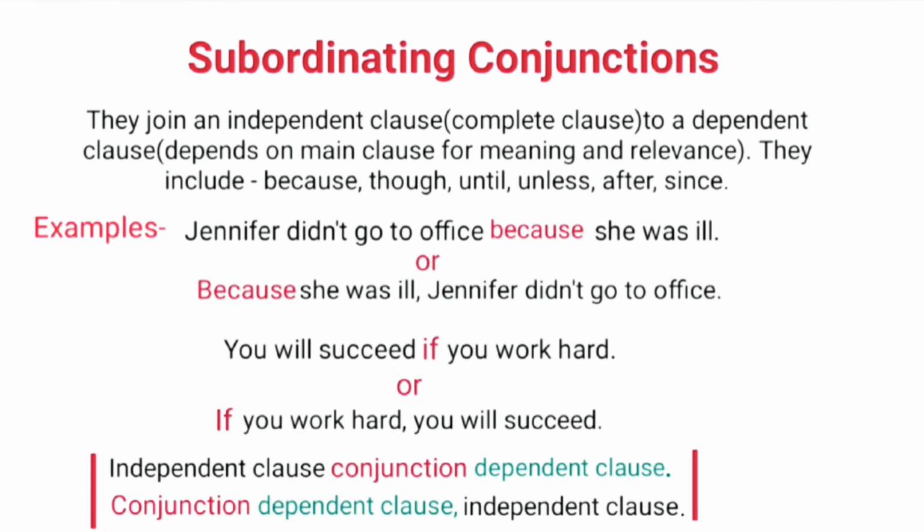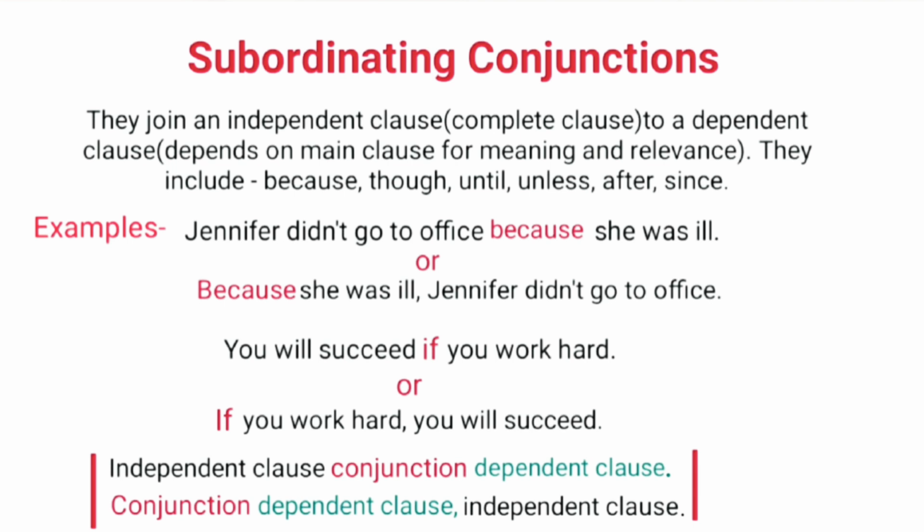Examples are: Jennifer didn't go to office because she was ill. Here, Jennifer didn't go to office is an independent clause, because is a conjunction, and she was ill is a dependent clause. We can change the sequence into conjunction, dependent clause, comma, then independent clause. Like, because she was ill, comma, Jennifer didn't go to office.